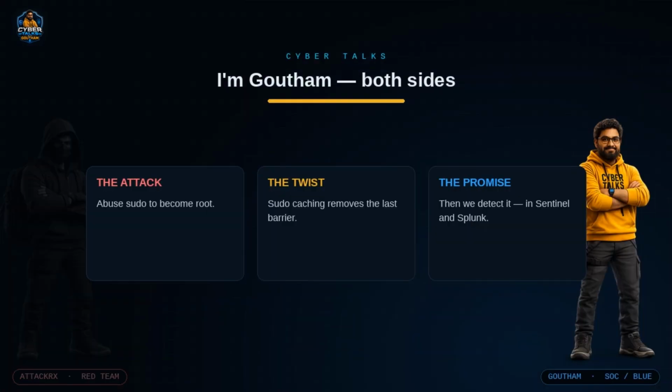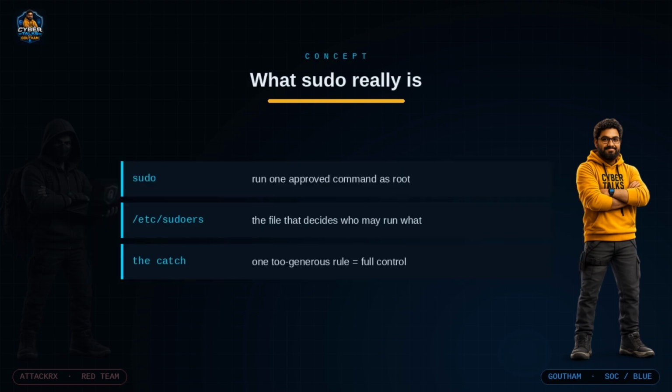Welcome back to Cyber Talks. I am Gautam, and here we play both sides. Today we are breaking down one of the most common and most misunderstood Linux privilege escalation techniques in the real world: abusing sudo and something called sudo caching. In MITRE ATT&CK, this is technique T1548.003. We'll watch ATTACKRX pull it off in a lab we fully control, and then we'll flip the glass and learn to catch it. So let's start with the tool itself, because understanding sudo is the whole game.